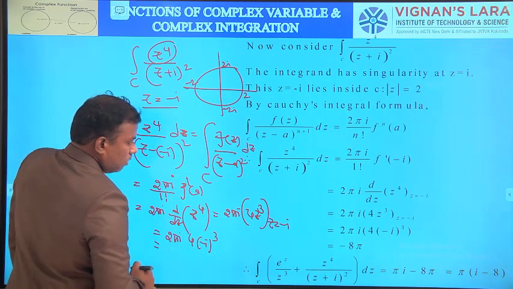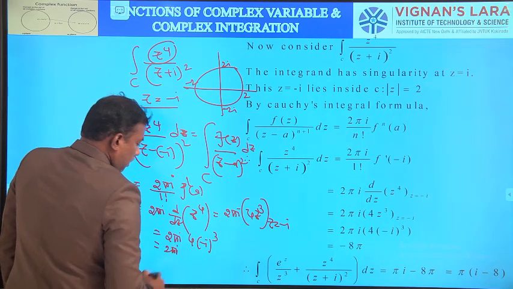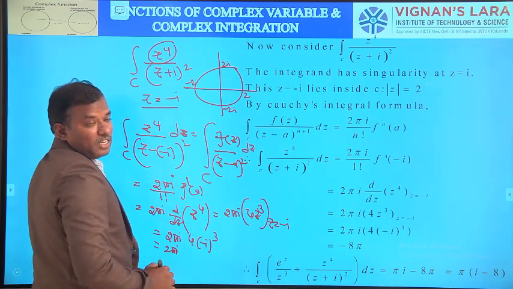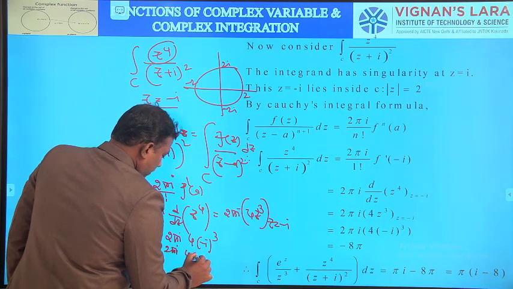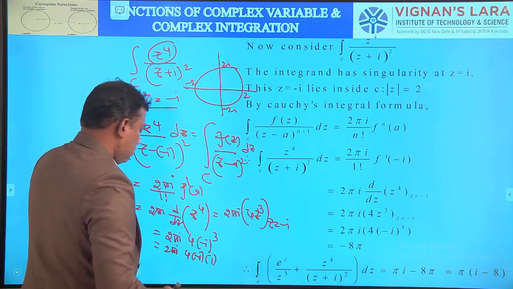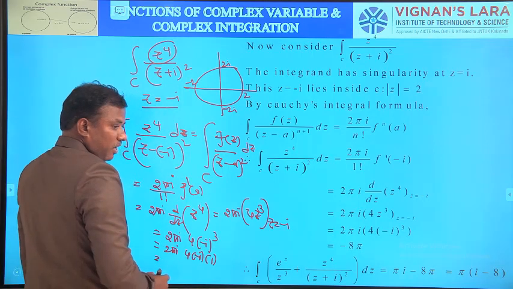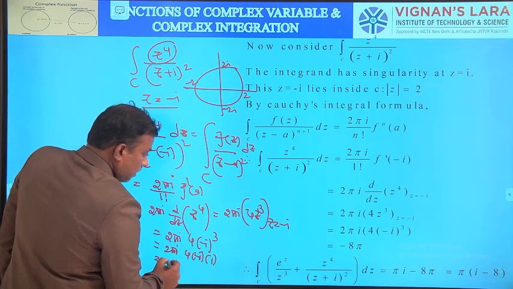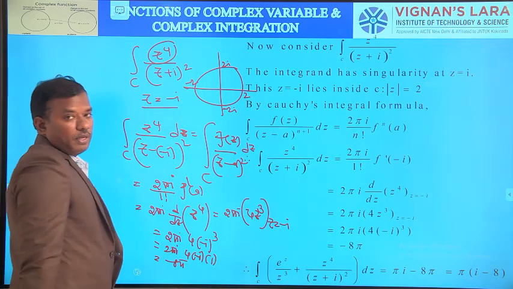Since i square is minus 1, the total value is minus 8 pi.